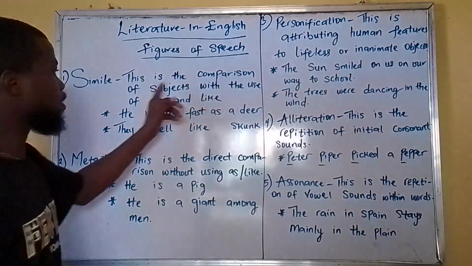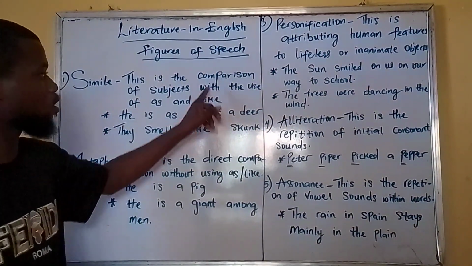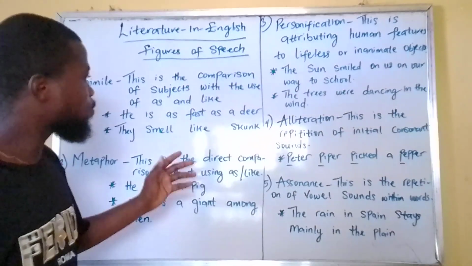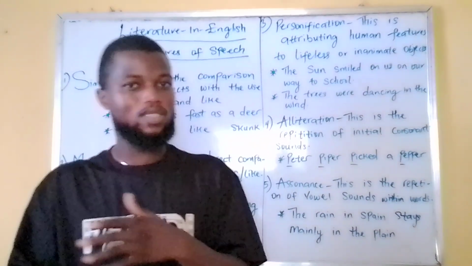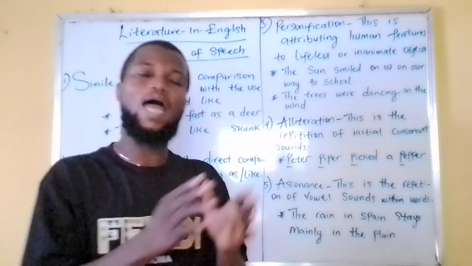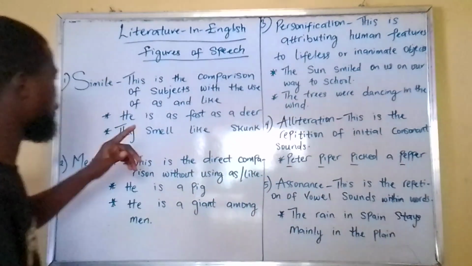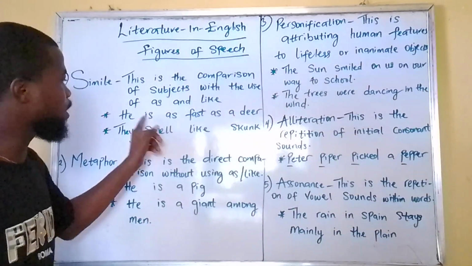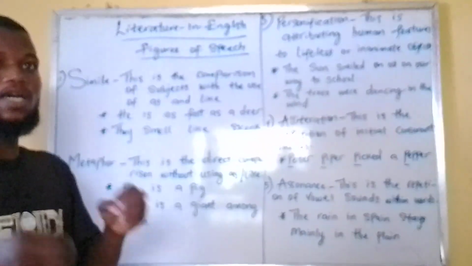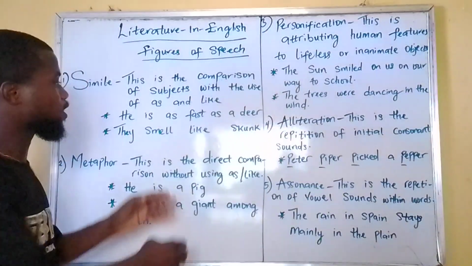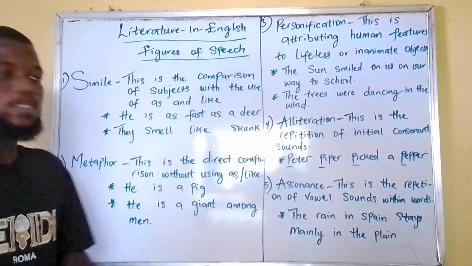Simile. Now, this is the comparison of subjects with the use of as and like. This means that you're comparing two things together. You're comparing one thing to another thing, but you're using as and like. For example, he is as fast as a deer. So we are comparing he and deer.